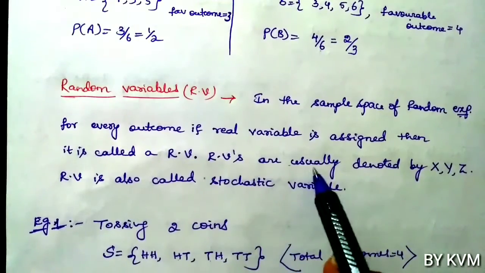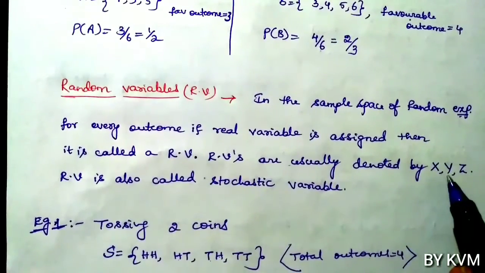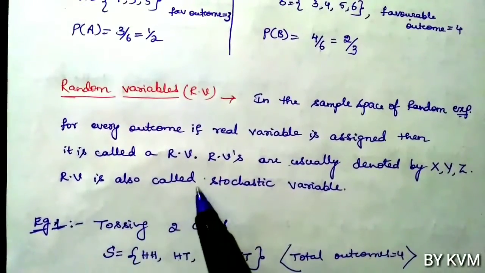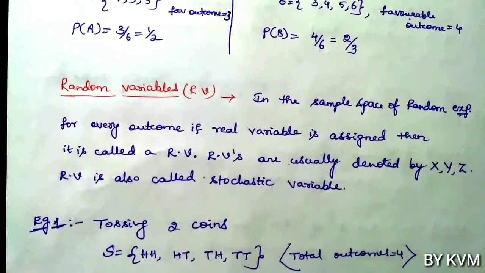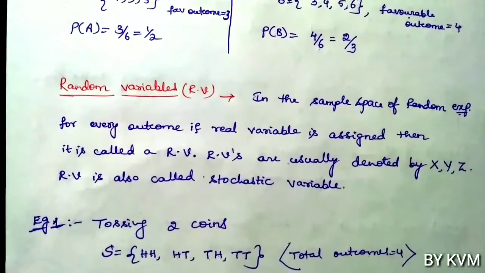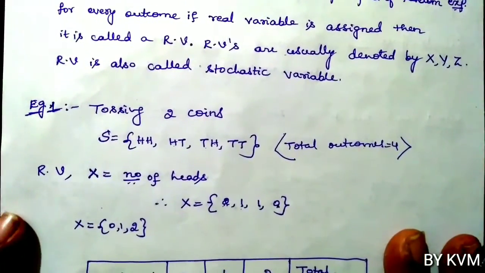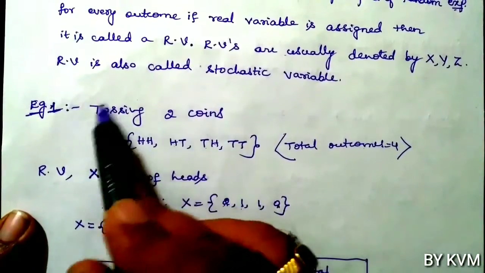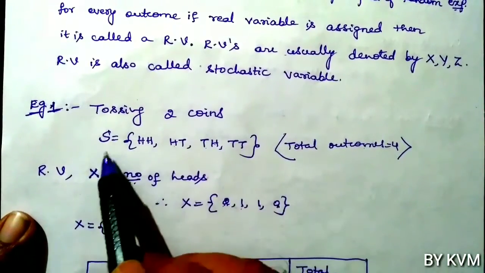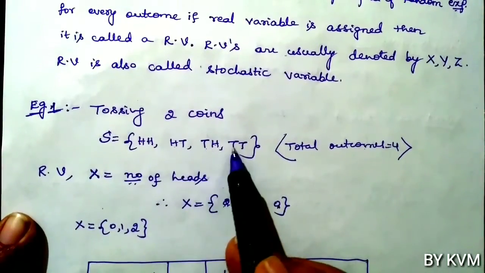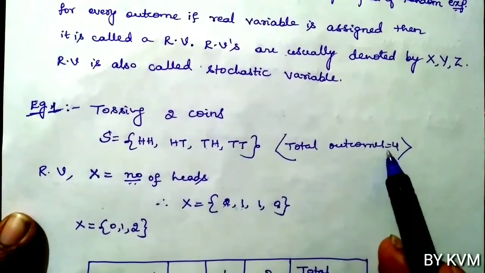Random variables are usually denoted by capital X, capital Y and capital Z, and a random variable is also called a stochastic variable. Now let us understand this definition by taking a simple example. Example 1, tossing 2 coins. So the random experiment is tossing 2 coins. In the sample space, we get HH, HT, TH, TT. So total outcomes are 4.